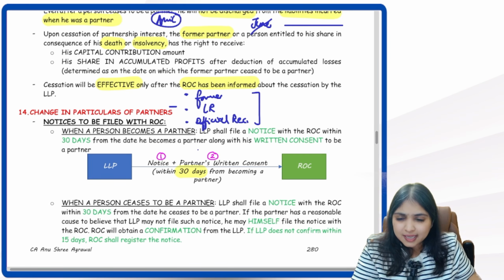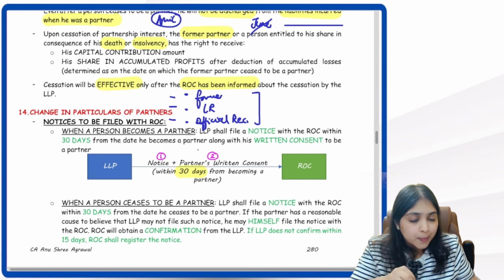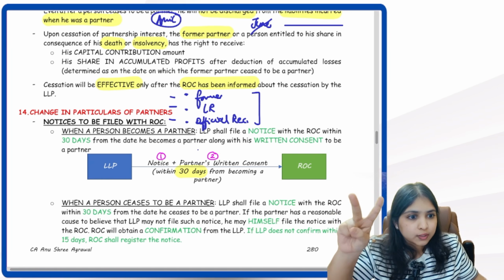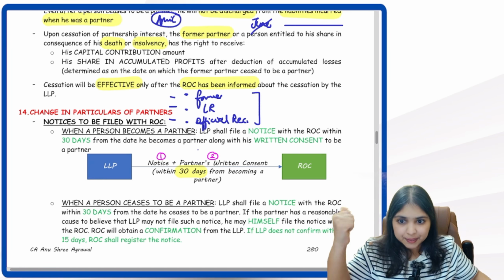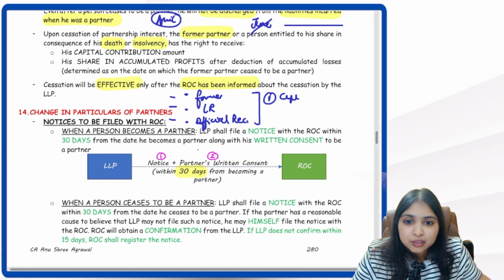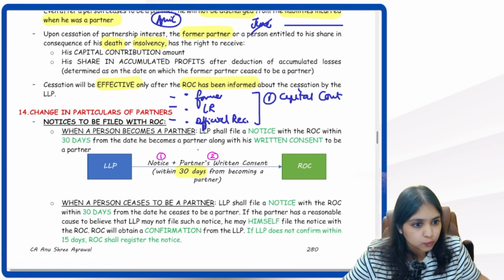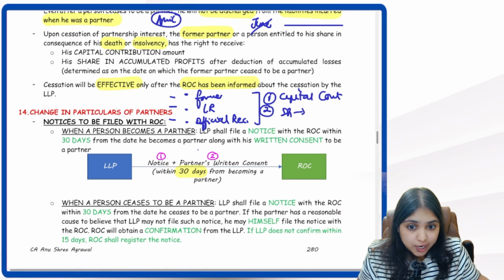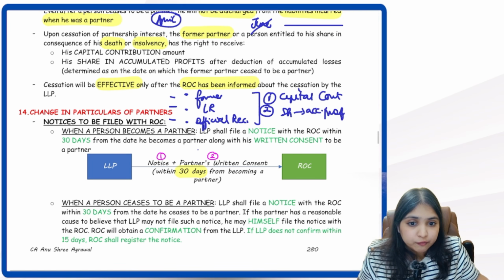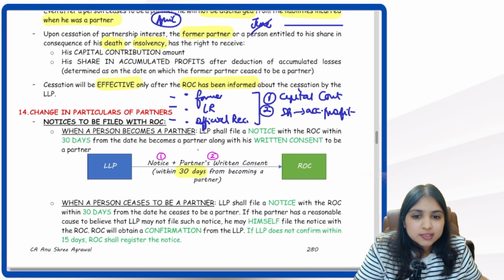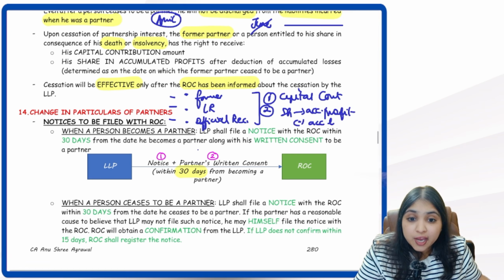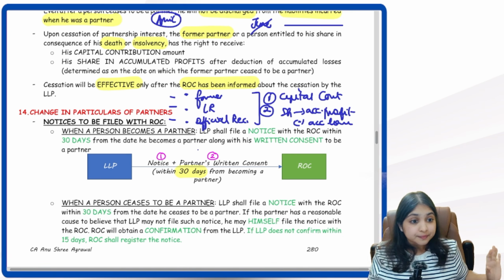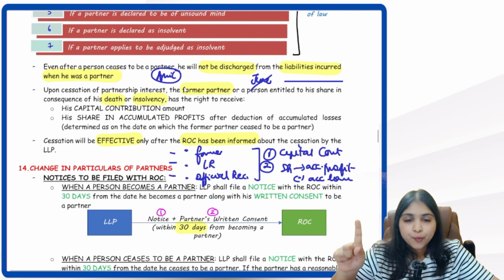Or if partner resigns, then the partner himself, the former partner, they will have the right to receive 2 things back from the LLP. Thing number 1, they will have the right to receive the capital contribution back from the LLP. Thing number 2, whatever is their share in the accumulated profits of the LLP. Of course, after subtracting their share in the accumulated losses, these 2 things they will have the right to get. Understanding guys? So first extra point, what did we learn?